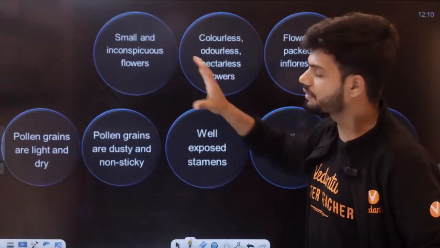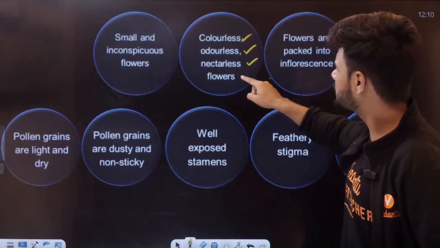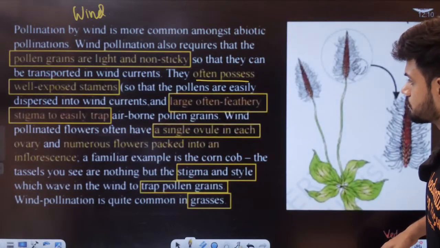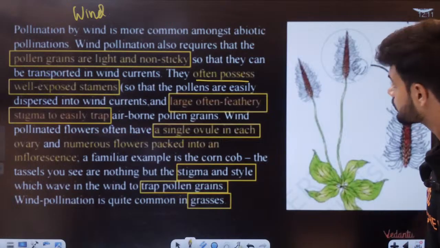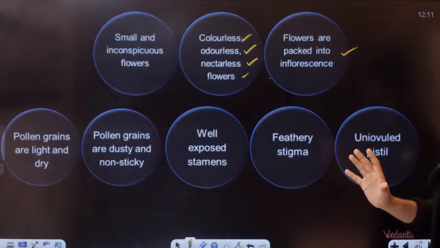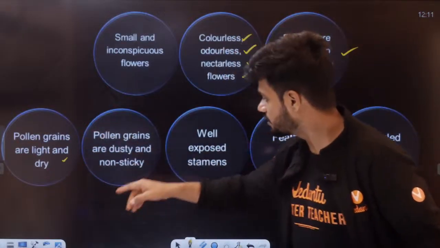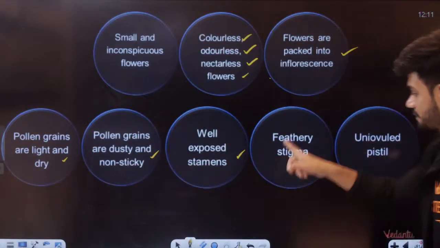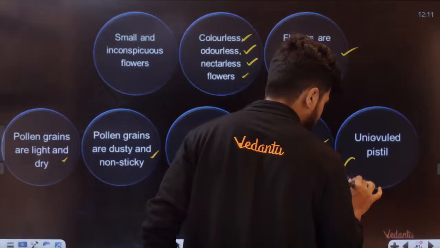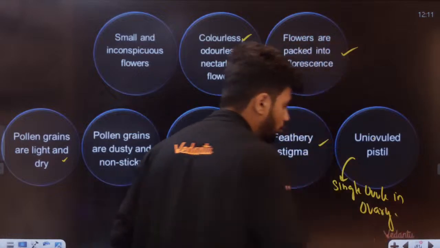Small and inconspicuous flowers can be there. If they're very small, they can be joined together. Colorless, odorless, nectarless flowers, right? Small inconspicuous flowers because it's wind pollinated. Flowers are packed in inflorescence, yes, so that pollen can go easily. Pollen grains are light and dry, non-sticky, well exposed stamen, feathery stigma, uni-ovulated pistil, which means a single ovule in the ovary.